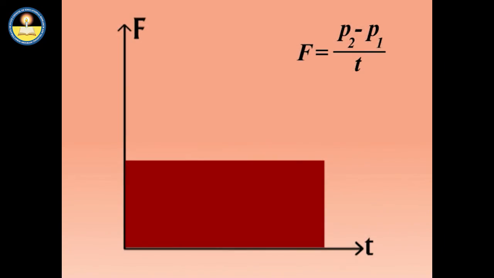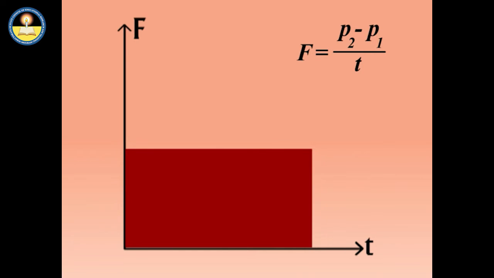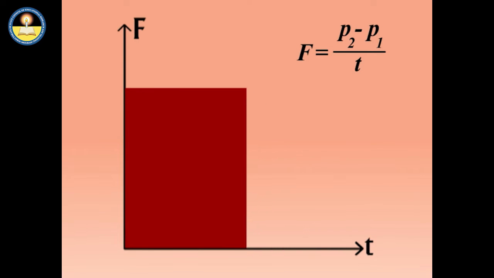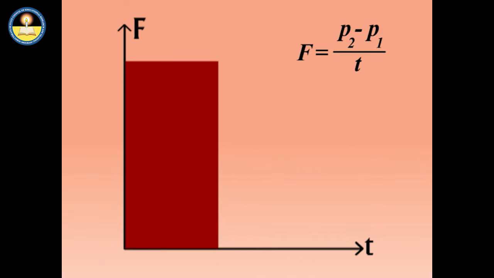It can be seen that small force acting over a long period of time can produce the same change in momentum as large force acting for a short period. Therefore, to reduce damages, the stopping time can be increased to a desired level.